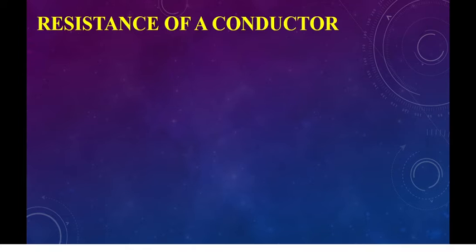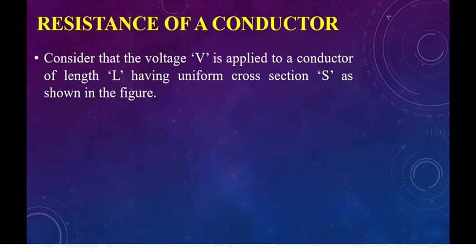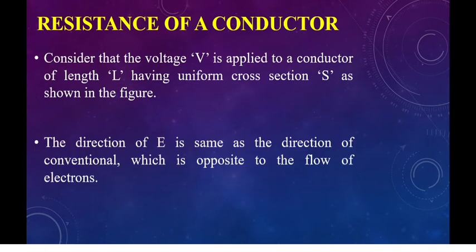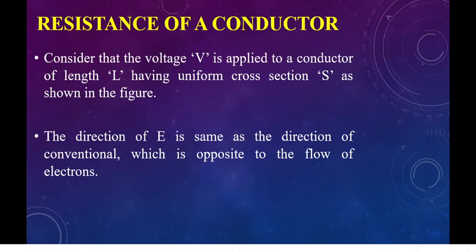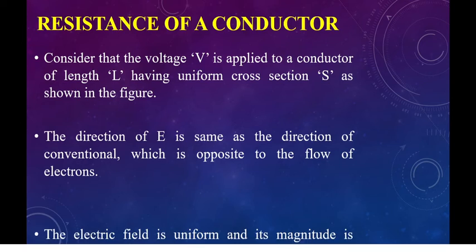Next, coming to resistance of a conductor. Consider the voltage V applied to a conductor of length L having uniform cross section S as shown in figure.